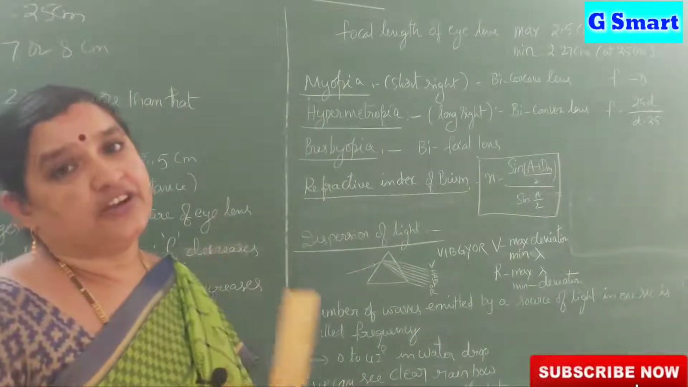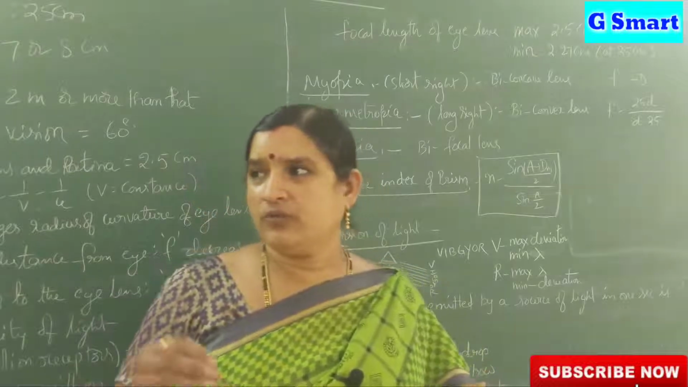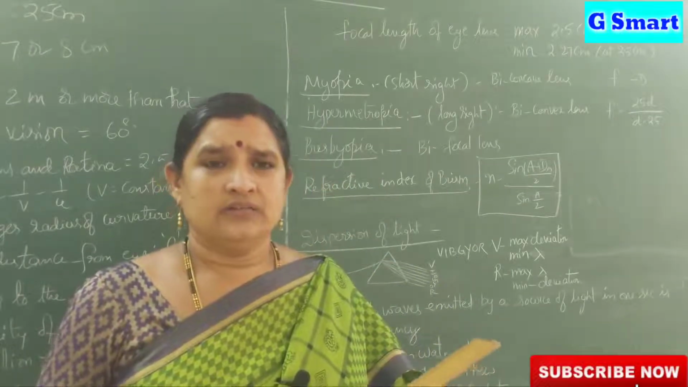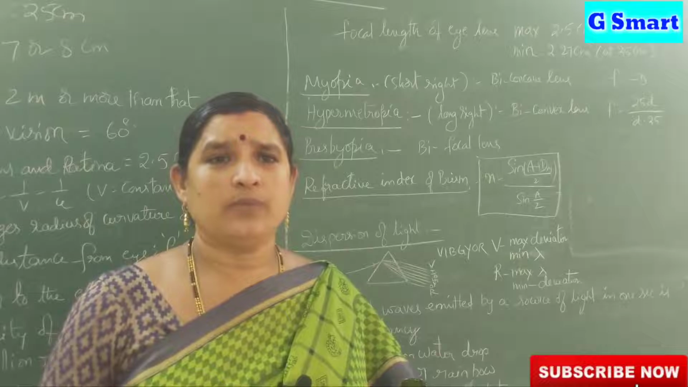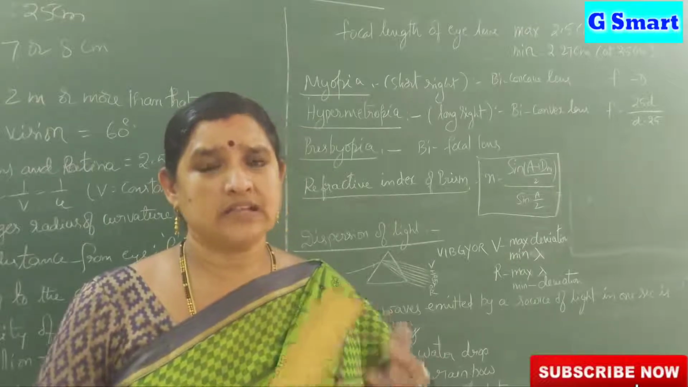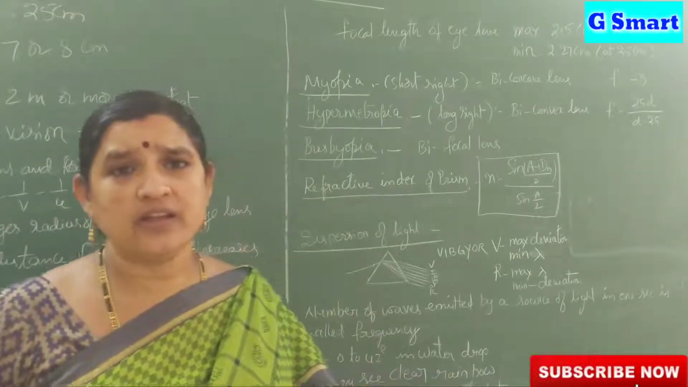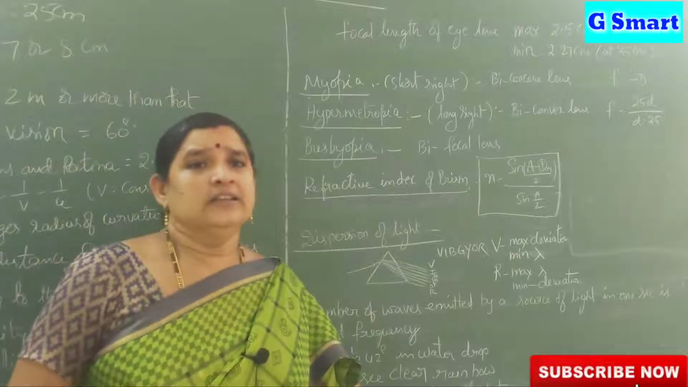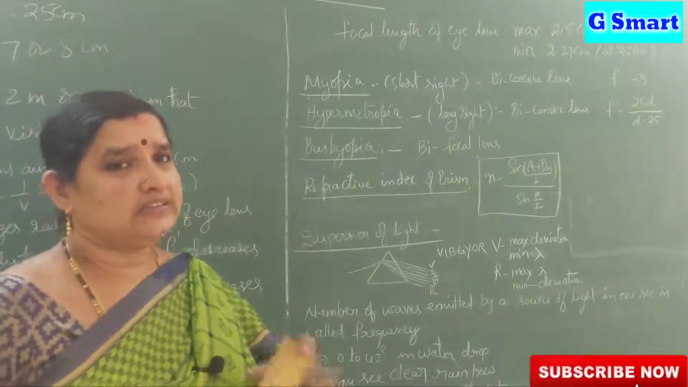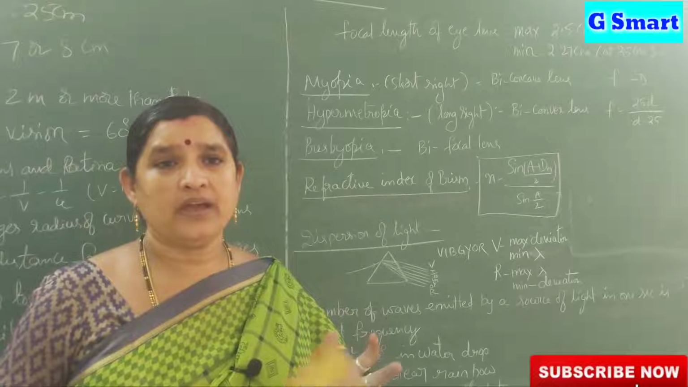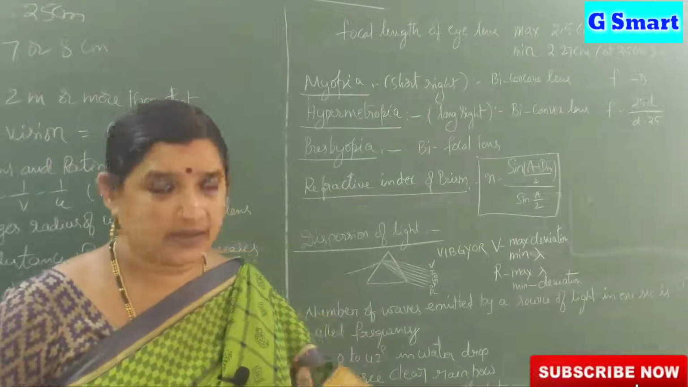Next, our eye has different types of eye defects. We already know that the eye has different defects, that is myopia, hypermetropia, presbyopia, color blindness, glaucoma, trachoma. These are all different eye diseases. Here we have to discuss only 3 eye diseases, that is myopia, hypermetropia and presbyopia.